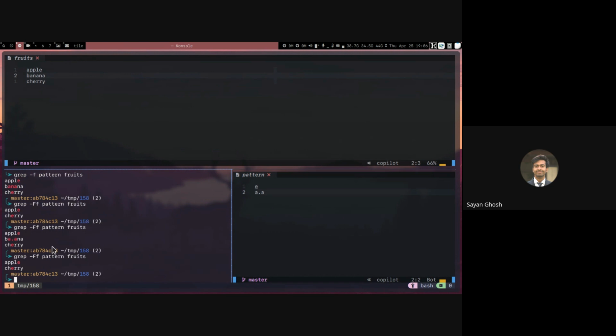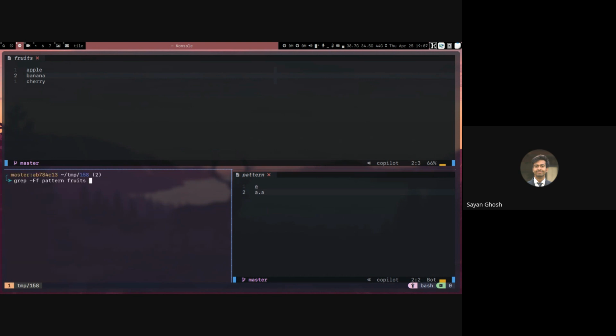So that is what the F and f do. And the x will ask it to match the entire line. Only if what I've written here matches the entire line is it printed. So if I give x, then right now nothing is printed. But if instead of a dot a, I put banana here, then you can see only banana is printed. So only patterns that are matched literally and present as the entire line are printed. So what does this command basically do?